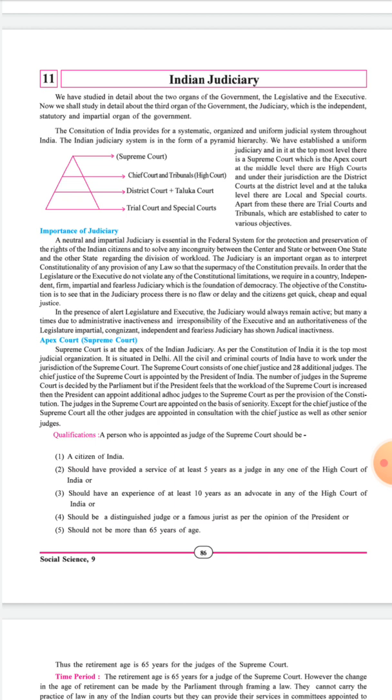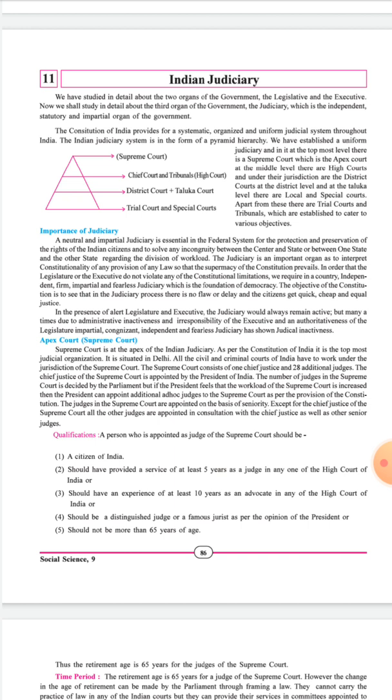You can see a pyramid over here. First of all, we can see the Supreme Court, then comes the High Court, then district plus taluka courts, and then the trial courts and special courts. We have established a uniform judiciary, and at the topmost level there is the Supreme Court, which is also the apex court.